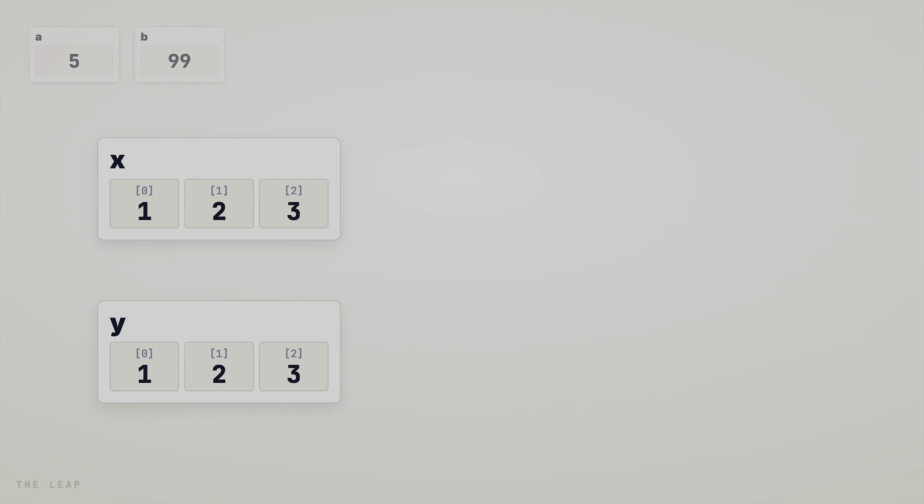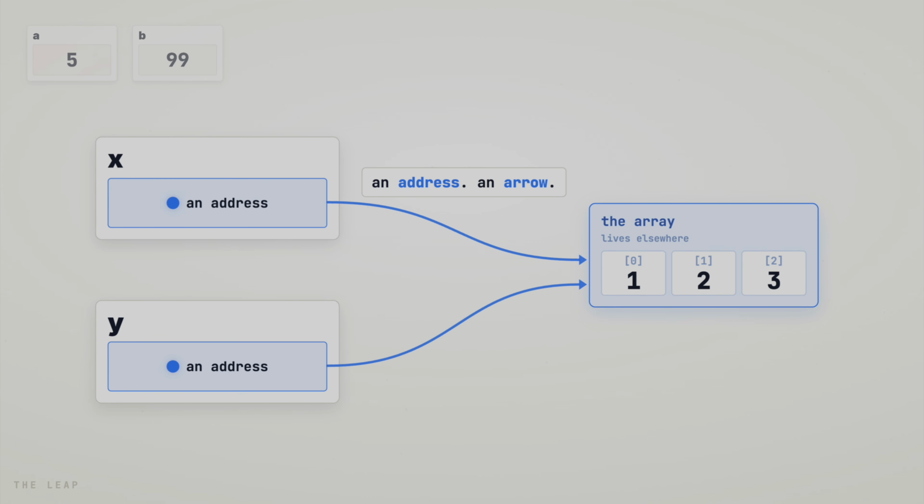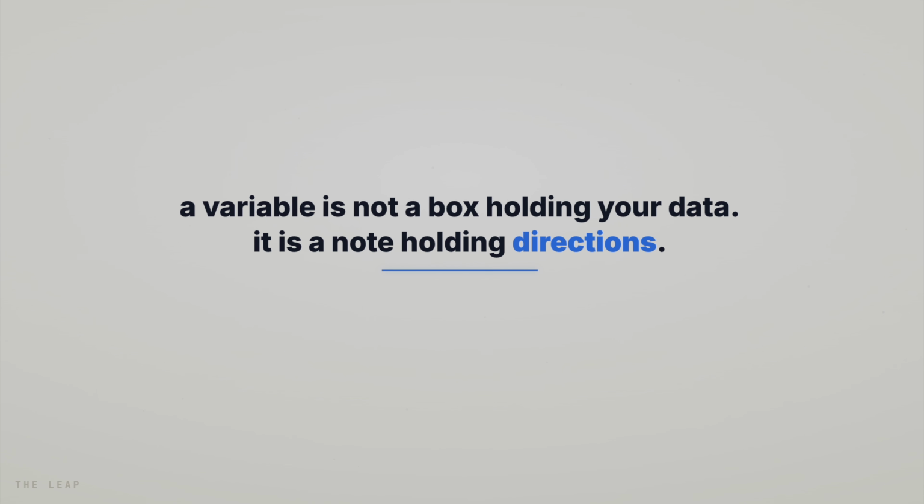Now try an array. The array is too big. The box holds an address, an arrow. Copying the variable copies only the arrow. Now 2 arrows point at one array. Your variable is not a box holding data. It is a node holding directions.